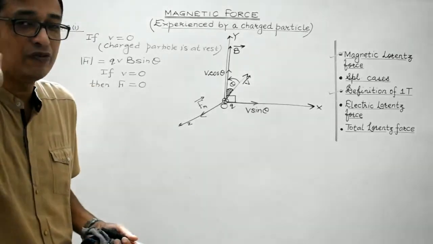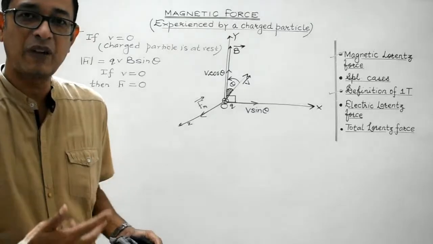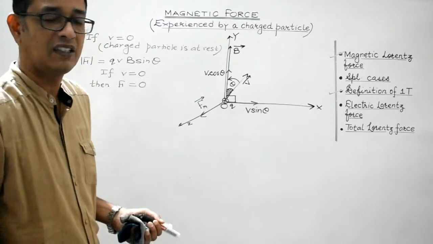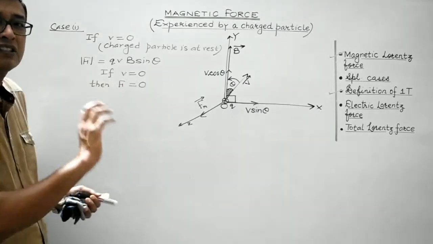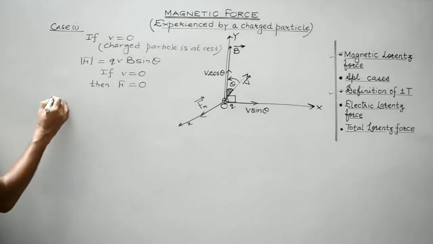So students, be very clear about it. For a charged particle to experience magnetic force, it must be in motion. If the charged particle is at rest, it won't experience any magnetic force. Right? So this is case 1.